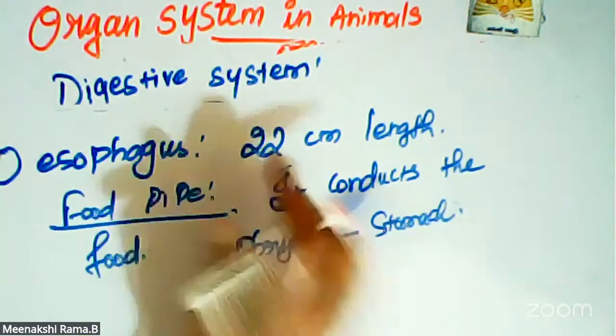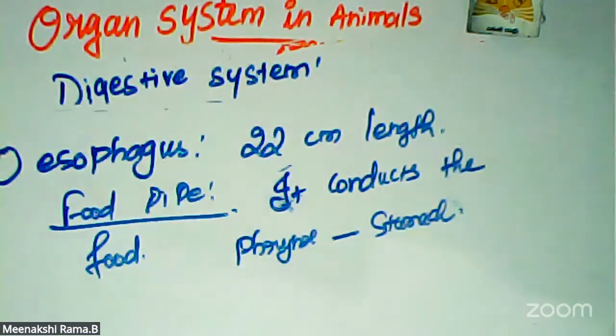That is the main function of the esophagus. Okay. It produces the rhythmic contraction and relaxation of the muscular part in our alimentary canal also.